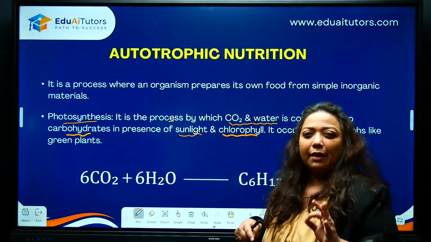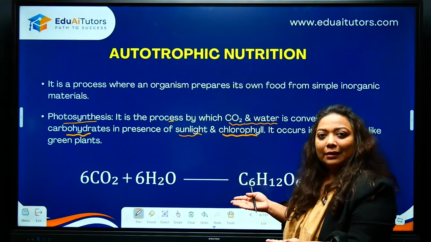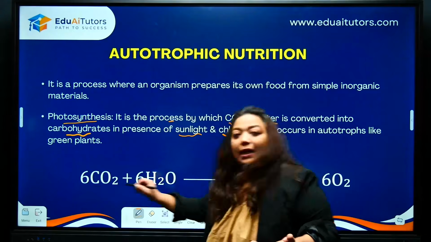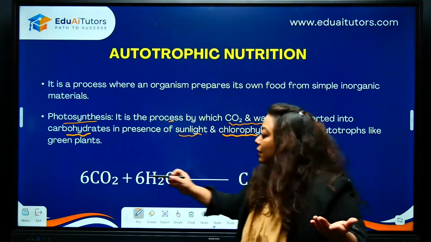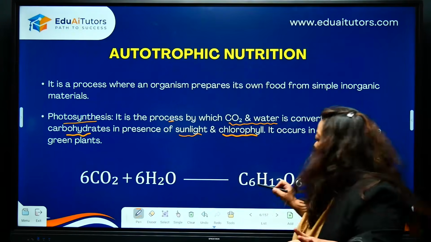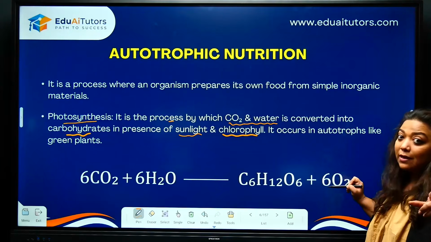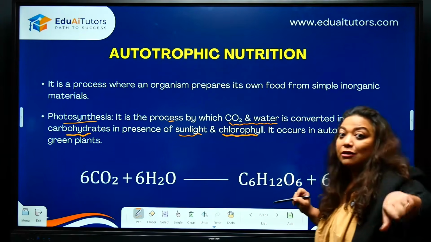And most of the times, we see equations like this. What is the mistake here? Look, you have the raw materials. What are the raw materials of photosynthesis? Carbon dioxide, CO2, H2O, correct? You are getting glucose, C6H12O6. You are also getting oxygen as the byproduct. Something that the animals use, right?